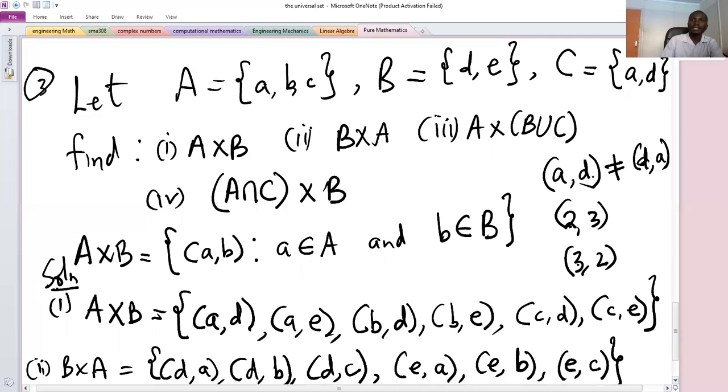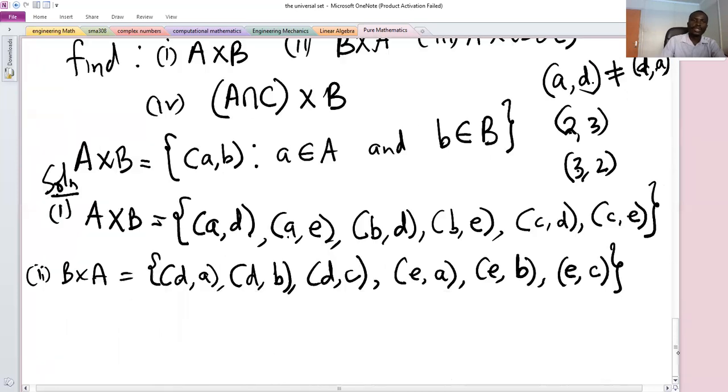So (A, D) is different from (D, A), and similarly, (A, E) is different from (E, A). So A cross B is different from B cross A in this given setup. And actually, in most cases, when we change the order of Cartesian product, then the answer is different.